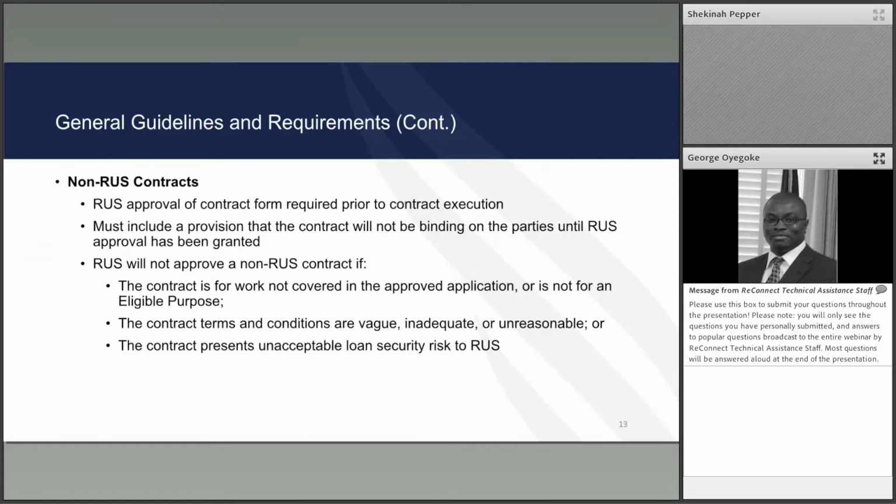Now, RUS will not approve a non-RUS contract if the work covered is not in the approved application, or if the work covered is not an eligible purpose. If the terms and conditions are vague, inadequate, or unreasonable, or if the contract presents unacceptable loan security risk to RUS.